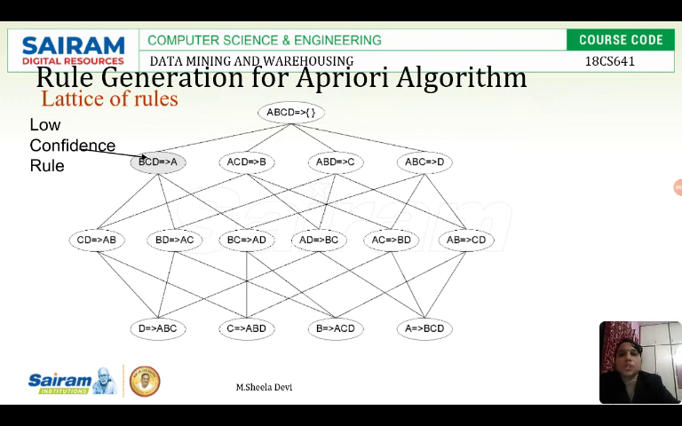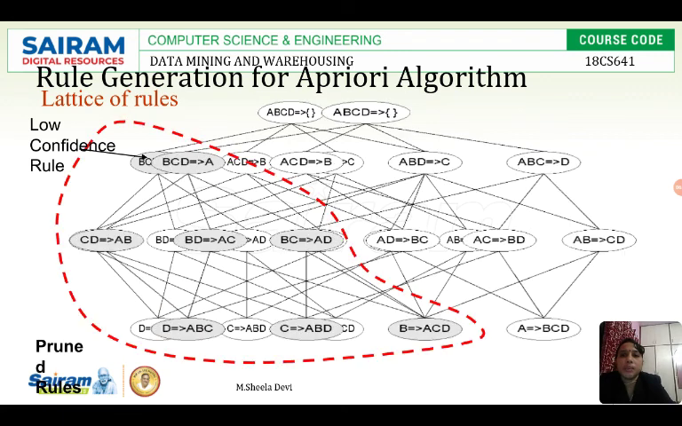So, rule generation for the a priori algorithm, whatever I said here: see the low confidence rule BCD tends to A. This is an association rule. If BCD has low confidence, then think about CD, BD, BC, and D, A, BC. All are subsets of BCD. CD is a subset of BCD, BD is a subset of BCD, and BC is a subset of BCD.